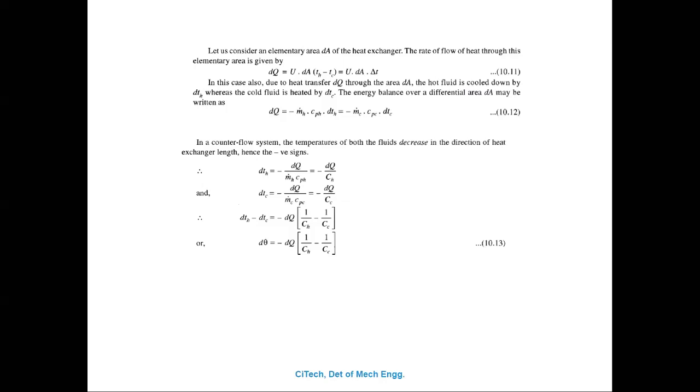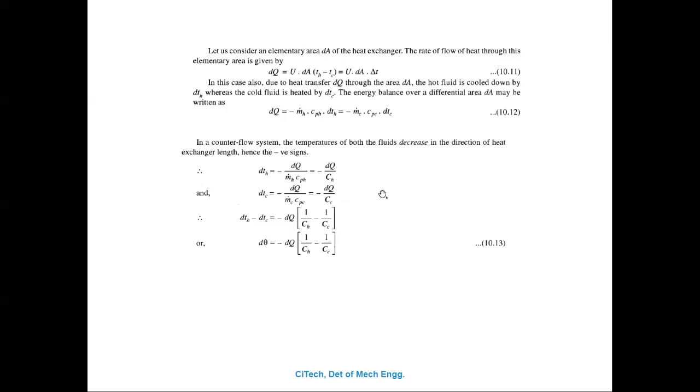Capital C suffix h is equal to m dot h into cph, mass flow rate into specific heat, which is called the capacity of the hot fluid. So that's why you have to note down the dTh value.